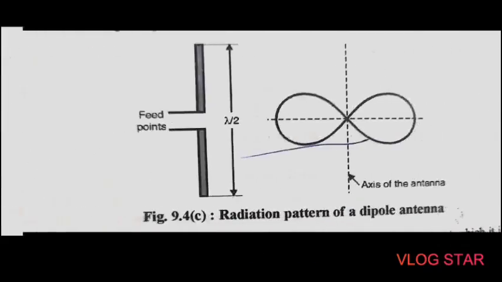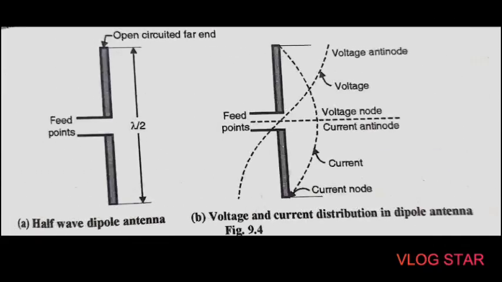After that, we are going to discuss the dipole antenna, that is, resonant antennas. We can see the diagram, figure 9.4. This is the simplest dipole antenna of length lambda by 2. Dipole antennas are also called resonant antennas, because a resonant antenna corresponds to a resonant transmission line.